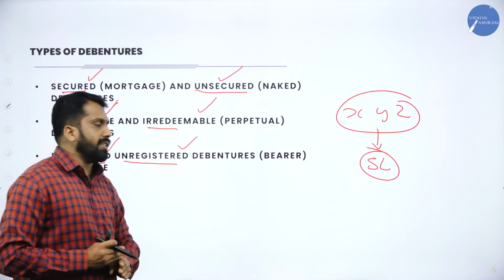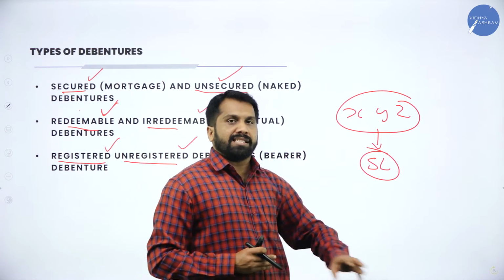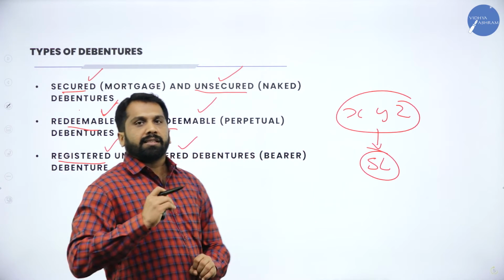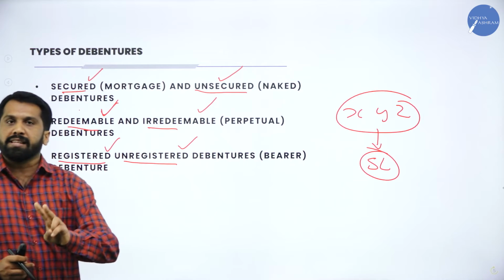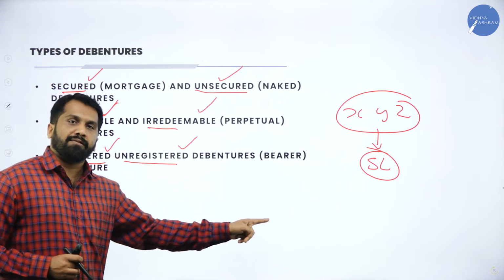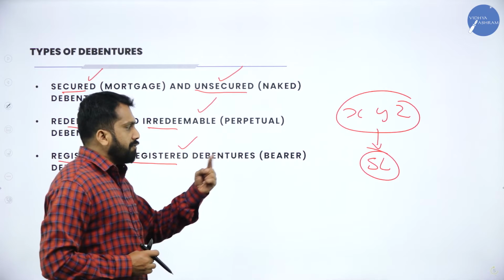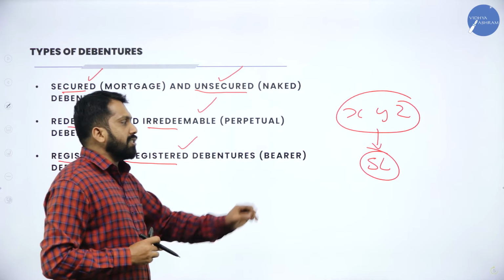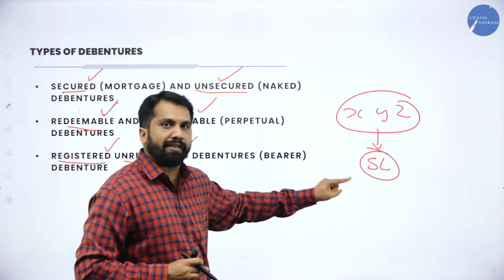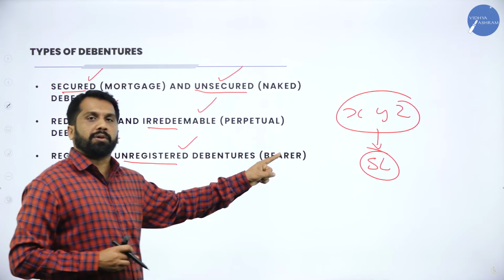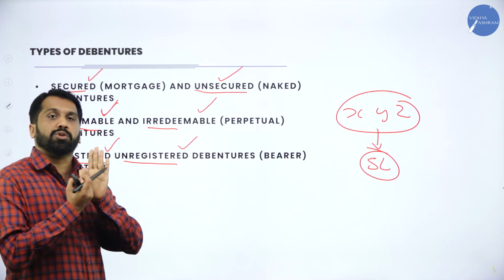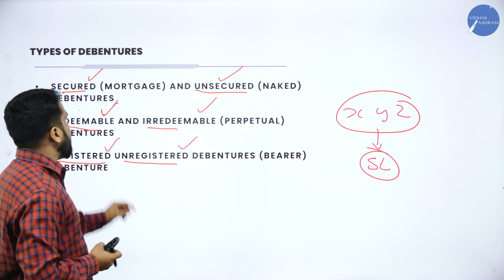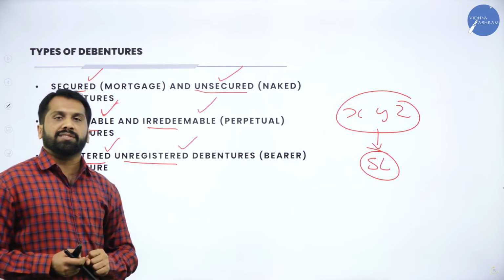One more example I can give you. The company has a big vehicle. The vehicle cost is around 20 lakh. The company requires 5 lakh from me. I'll give you 5 lakh, but you give me the documents of that vehicle. As soon as you repay that 5 lakh, I'll give your documents back. That document is a surety. So this we call a secured debenture.